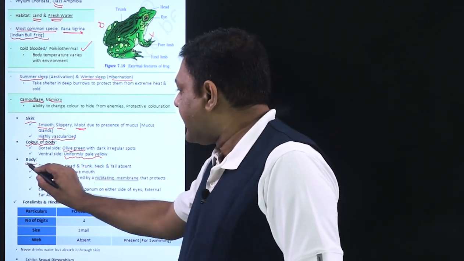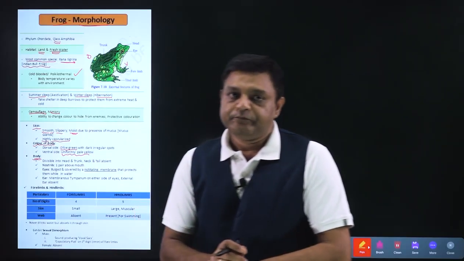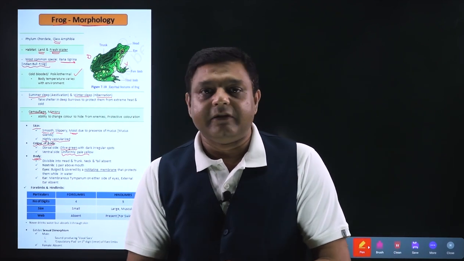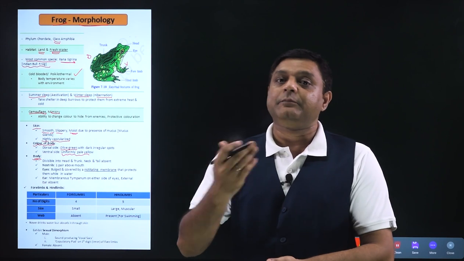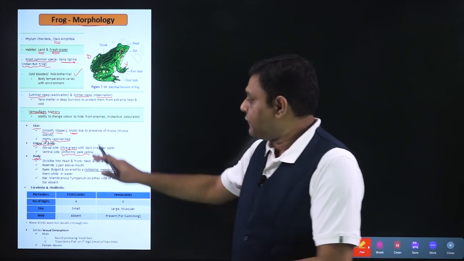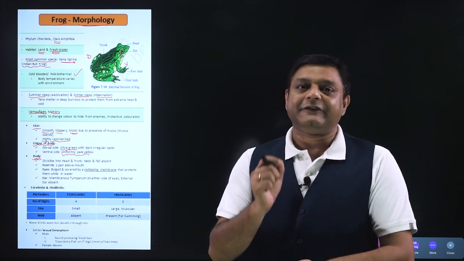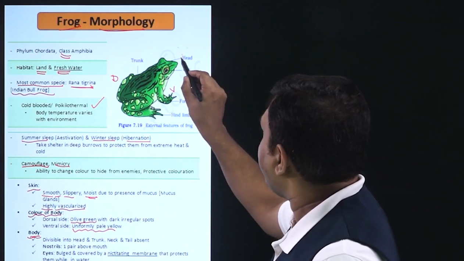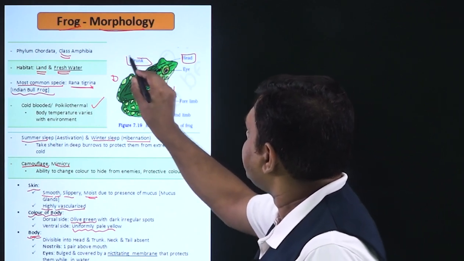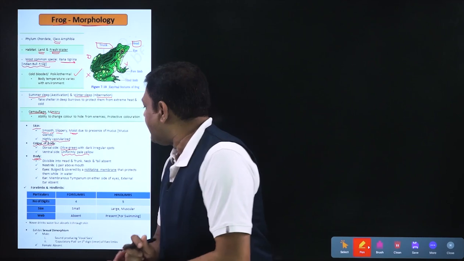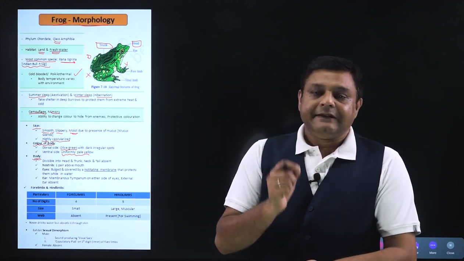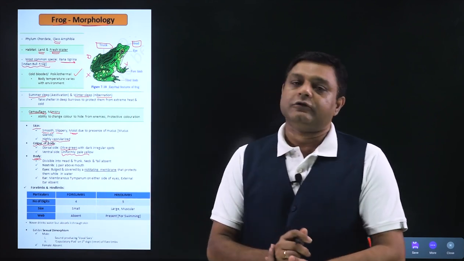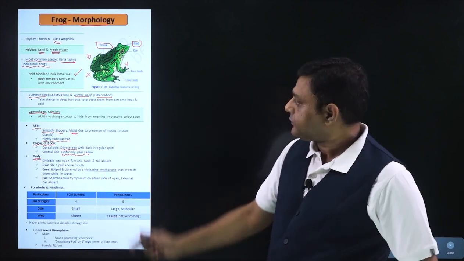After this, talking about the structure of body. So amphibians have head and amphibians have trunk. Tail may be present or may be absent. So frog is an example in which tail is absent. So we can say that frog will have head and it will have trunk, but the tail will be absent in the case of frog. Neck is absent in all amphibians, so that is why neck will also be absent in frog.